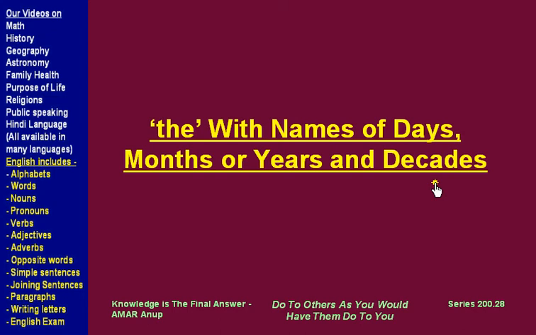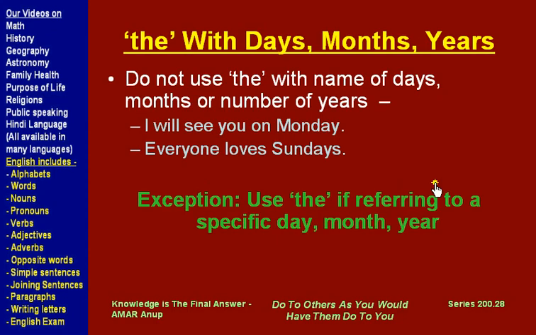Now what about use of the with names of days, months, years and decades? Do not use the with the names of days, months or number of years. Here are some examples. I will see you on Monday. It's a name of a day, so we don't use the.